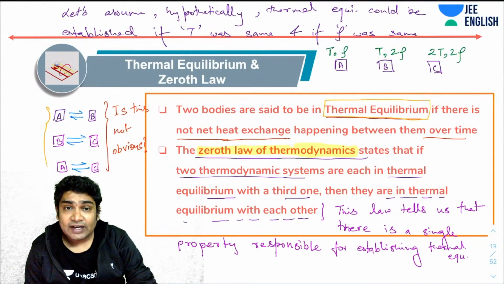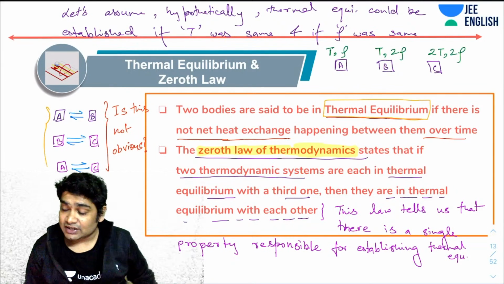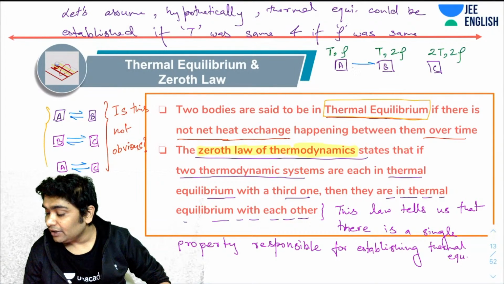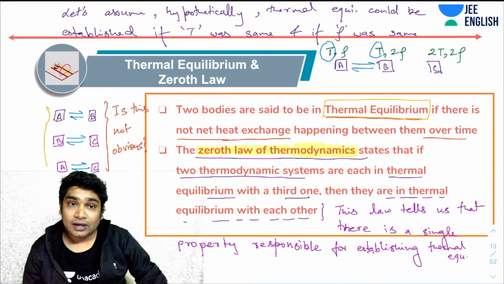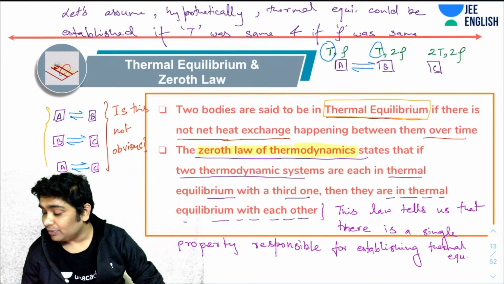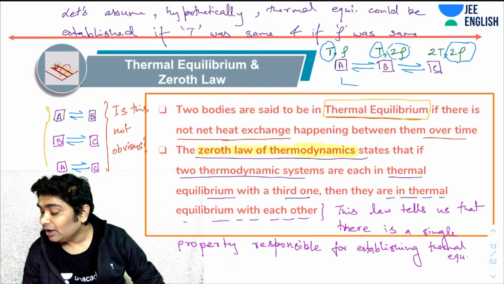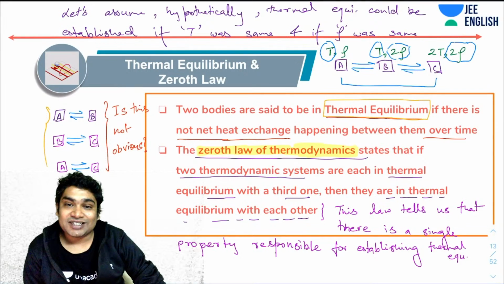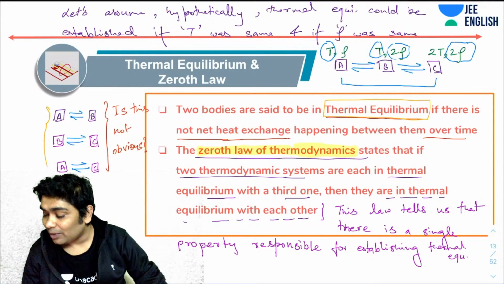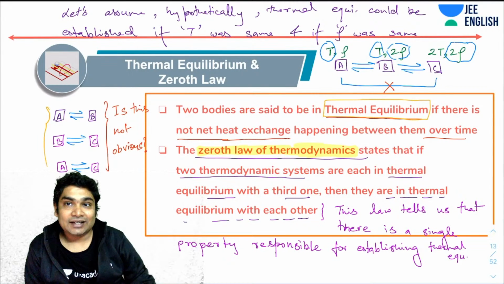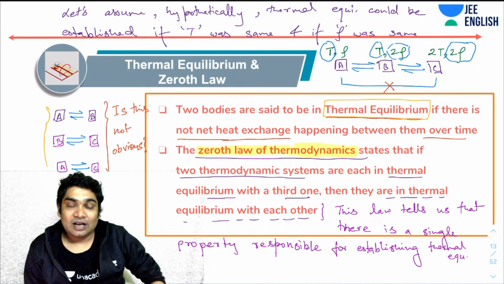Now you realize, between A and B, because the temperature is the same, there would be thermal equilibrium. Similarly, between B and C there will be thermal equilibrium because their densities are the same. However, A and C have different temperatures and different densities, so they could not be in thermal equilibrium with each other. Now do you understand the idea?